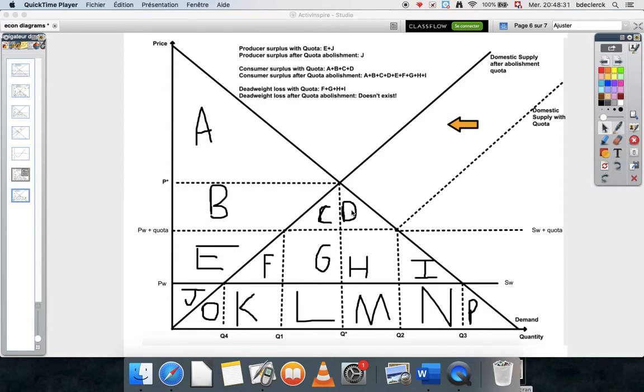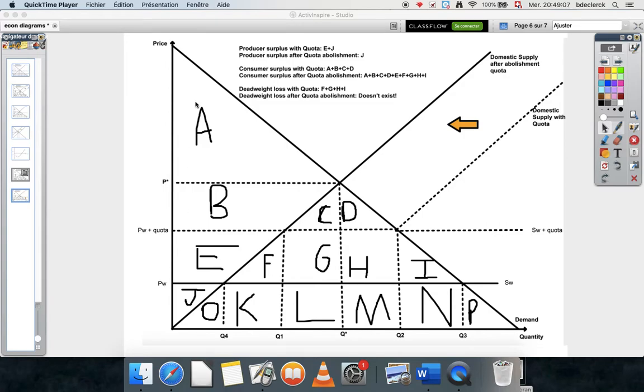So when a country imposes a quota, obviously the price is raised because there's a limited amount of that good which can come in the country. So after this line here, the domestic supply has to shift outwards. Now what happens when there's trade creation here? The trade creation is the abolishment of the quota, which means that the domestic supply goes back to where it should be, and the price plus quota decreases to PW, which makes sense.